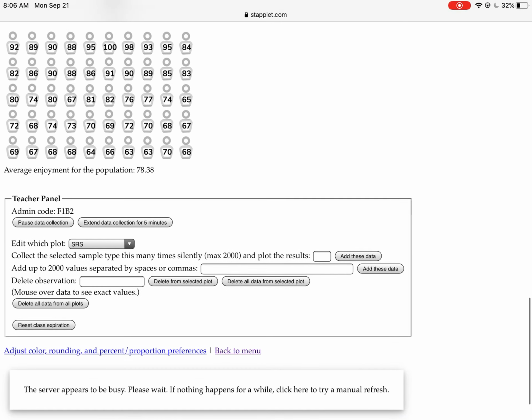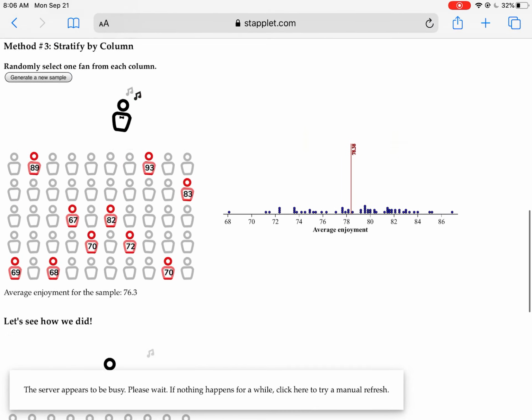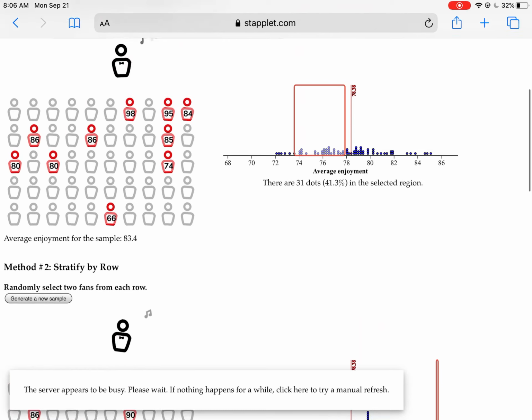Cool. All right, and let's see. Collect, you can do up to 2,000. This would be if we are entering it in manually. You're not going to be doing that. We're just going to be using the simulation.